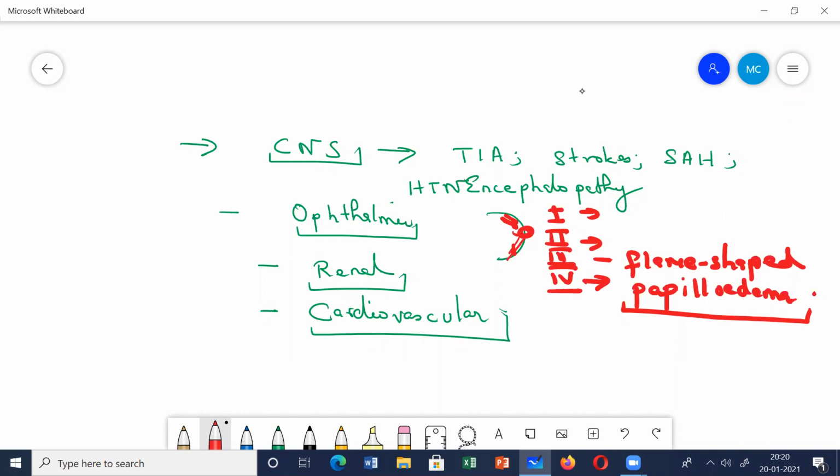Right, so this is about your ophthalmic complications. Next, come to the renal complications. Renal complications, the kidneys start getting affected. There is renal failure, progressive renal failure. You'll find protein in urine, proteinuria. So these are your renal complications.